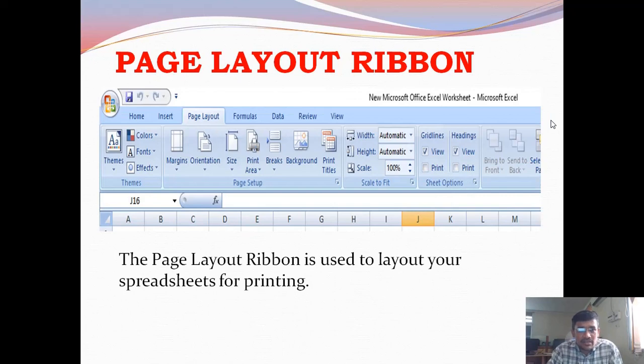The next one is the Page Layout ribbon. If you click on the Page Layout tab, it displays the Page Layout ribbon. The Page Layout ribbon is used to lay out your spreadsheet for printing.